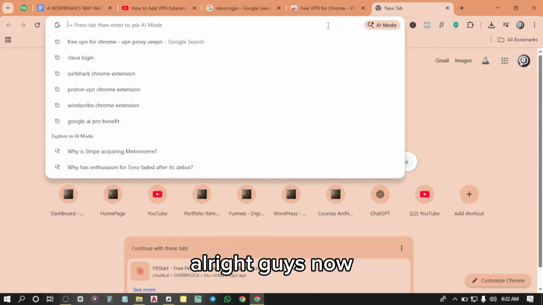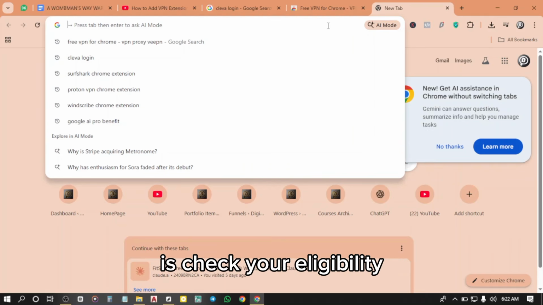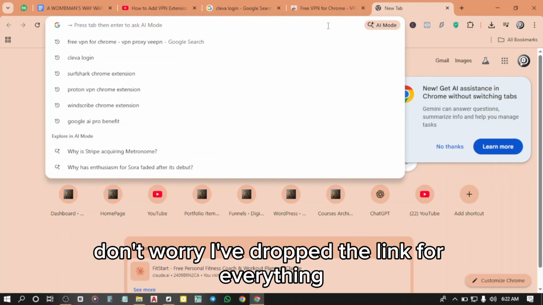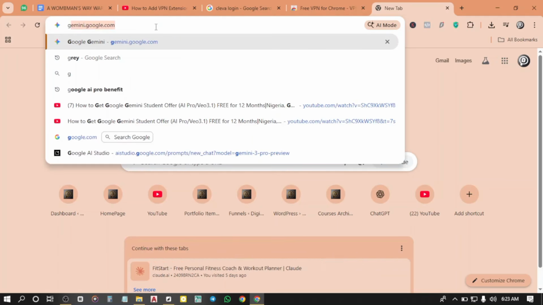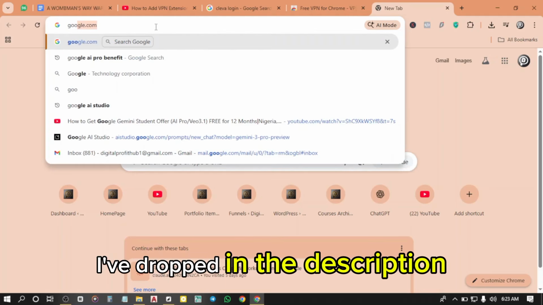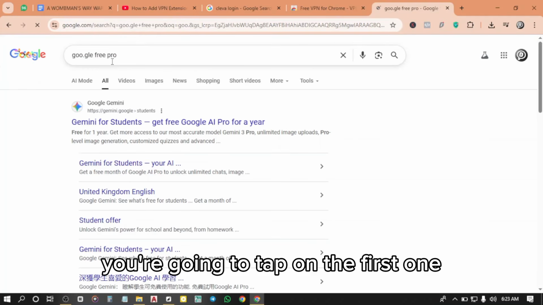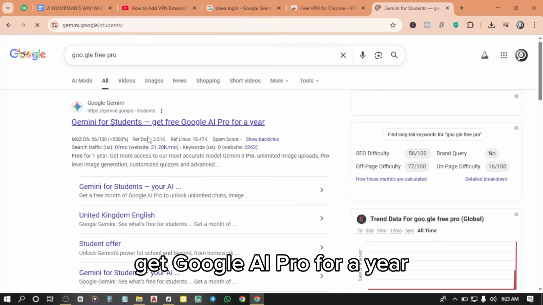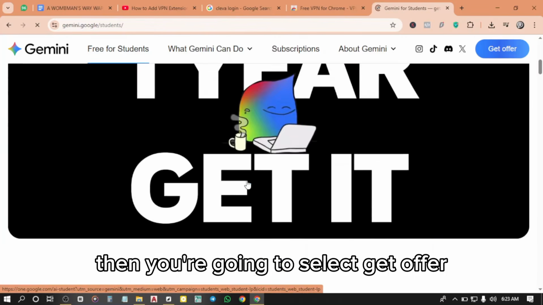All right, guys, now the first thing you need to do is check your eligibility. Don't worry, I've dropped the link for everything you're going to need in the description box below. To check your eligibility, you're going to click the link I've dropped in the description. It's Google Free AI Pro. You're going to tap on the first one, Get Google AI Pro for a year. Then you're going to select Get Offer.